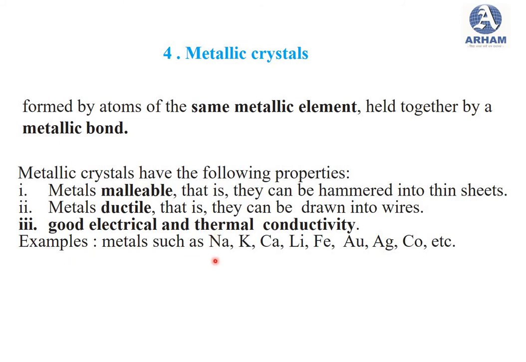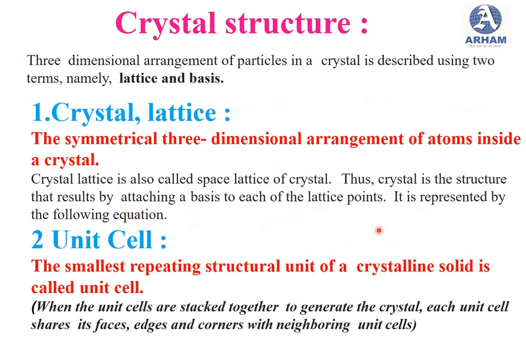Examples are given here: sodium, potassium, calcium, lithium. Then iron is there, then gold, silver, cobalt. These are examples of metallic crystals. Then the next important point is the crystal structure.